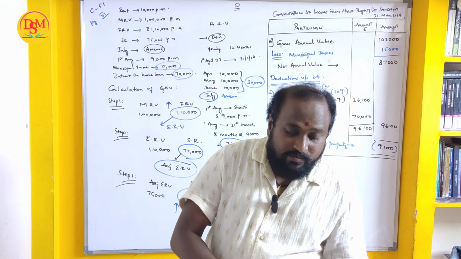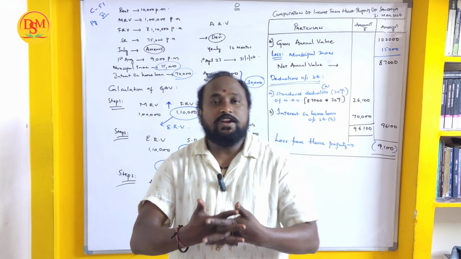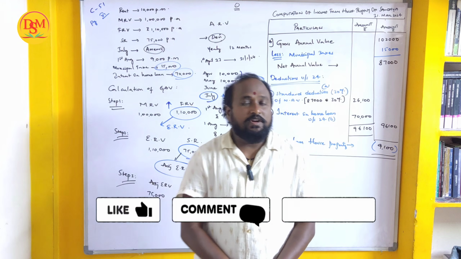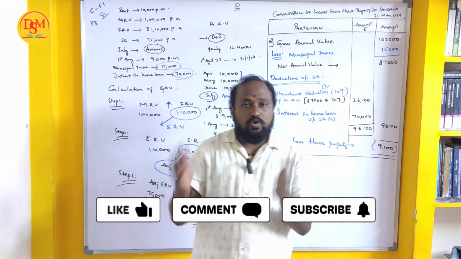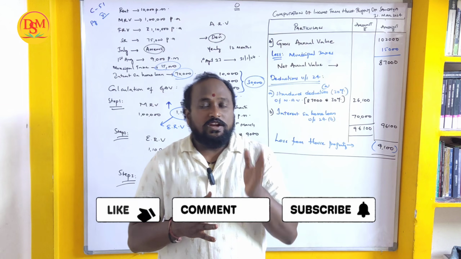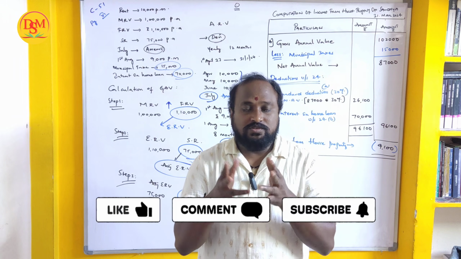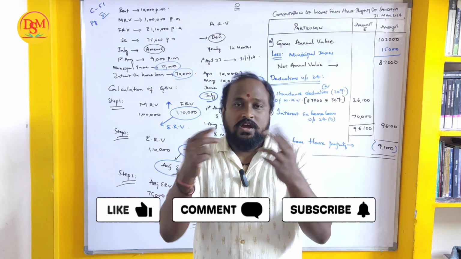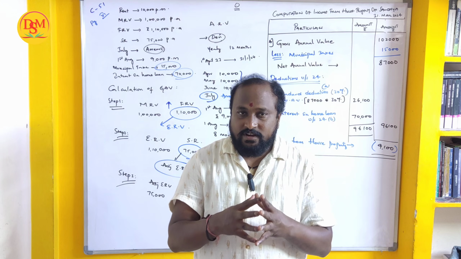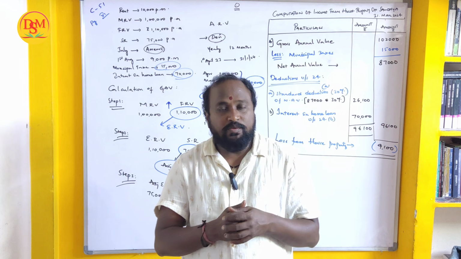So keep updated, beta. If anyone is having any doubt, please do comment in the comment box. And in part 2 of income from house property, there will be both houses, self occupied as well as let out. How to do the sum for both, I will tell you in the next sum, in the next video.